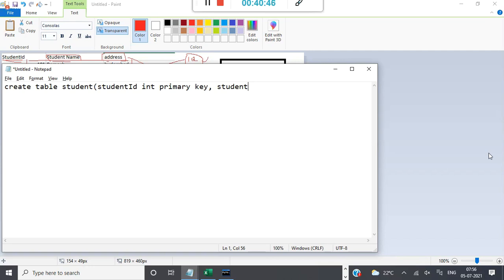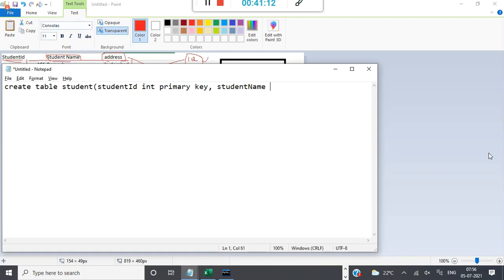Say there are two students with the same name, but every student will have his own student ID. So that is the primary key. I'll explain in detail later because there's a larger topic on the primary key.